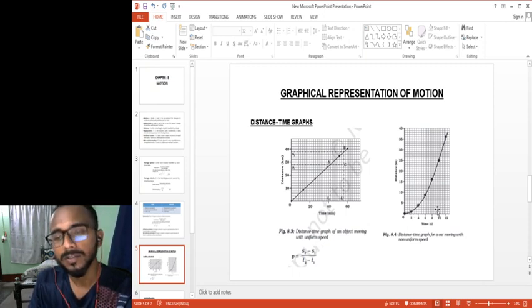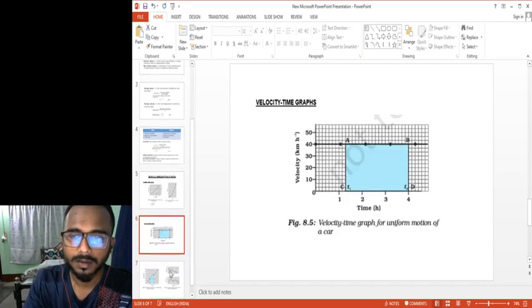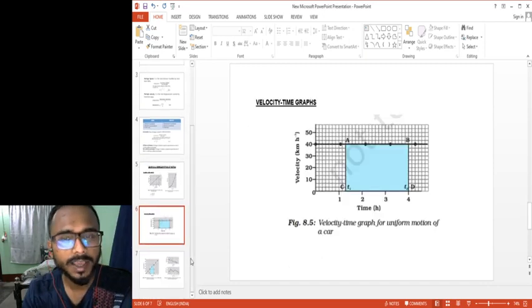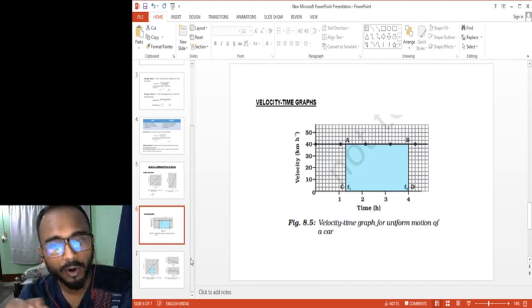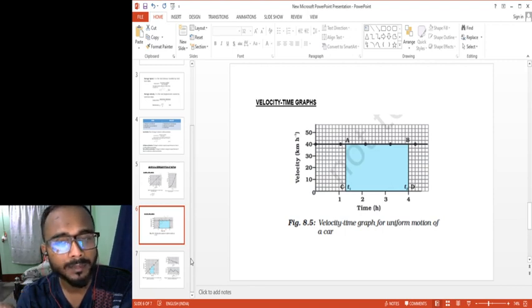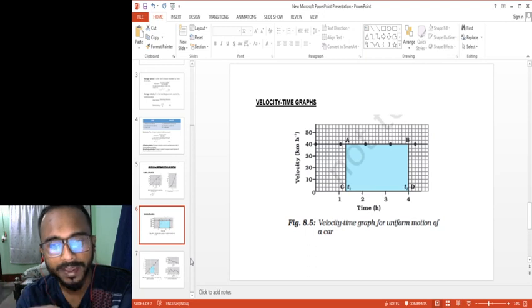Understood? So that's it. The next graph we'll move to is called the velocity and time graph. That means we are plotting velocity and time here. We are plotting velocity along the y-axis and time along the x-axis. In the earlier graph, we plotted the distance along the y-axis and time along the x-axis. So in both cases, if you do a comparative study, the time was put on the x-axis, and only the velocity and the distance were put along the y-axis.